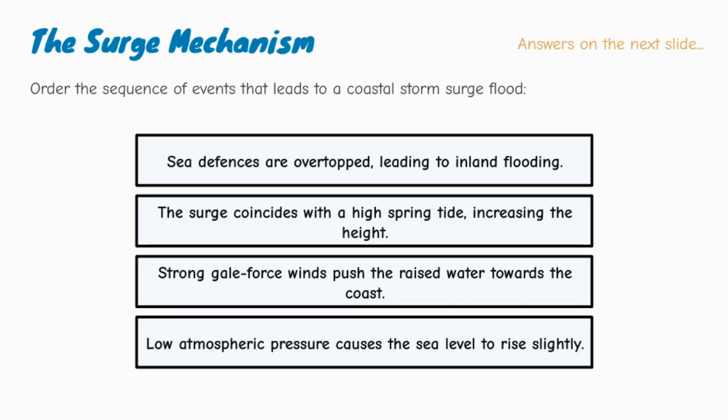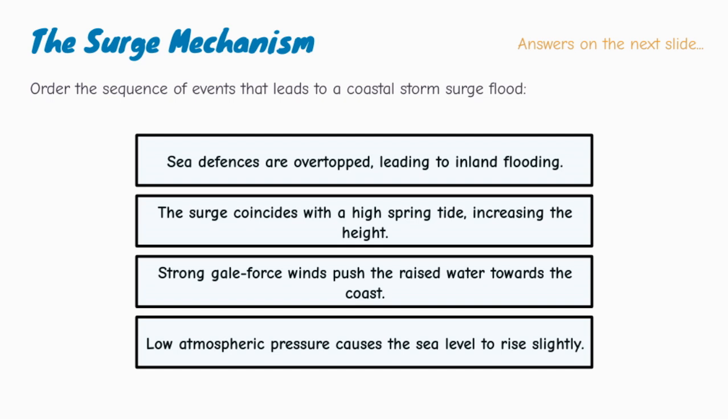Now let's sequence the events that lead to a coastal storm surge flood. The stages are: sea defenses are overtopped, leading to inland flooding. The surge coincides with a high spring tide, increasing the height. Strong gale force winds push the raised water towards the coast. Low atmospheric pressure causes the sea level to rise slightly. Think carefully about the order.